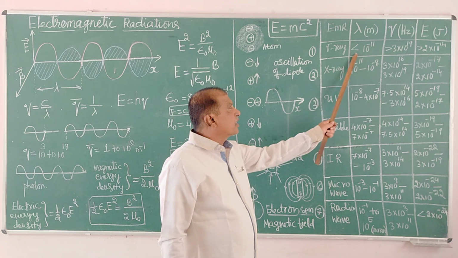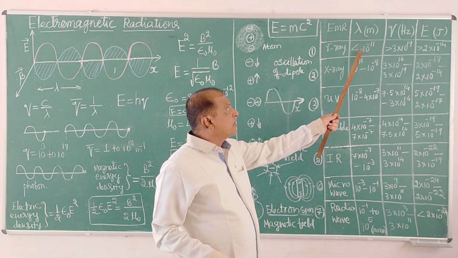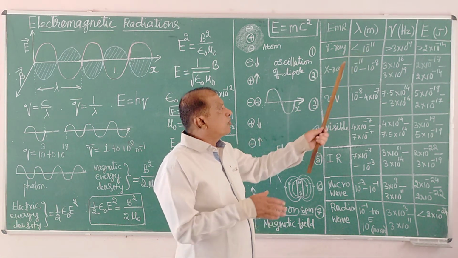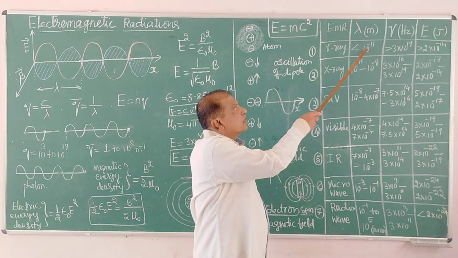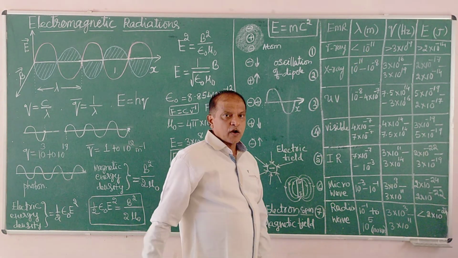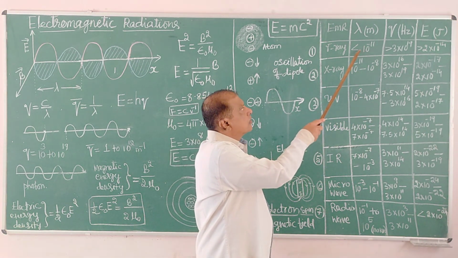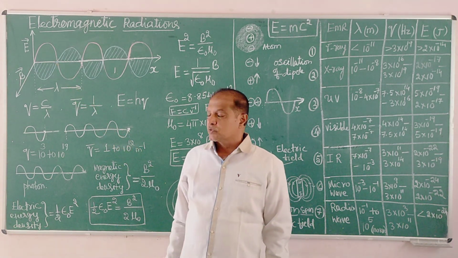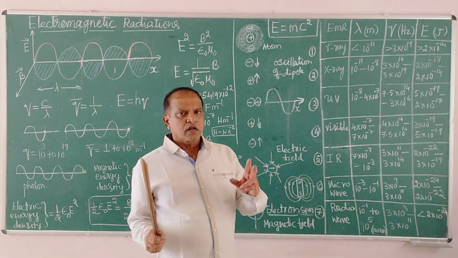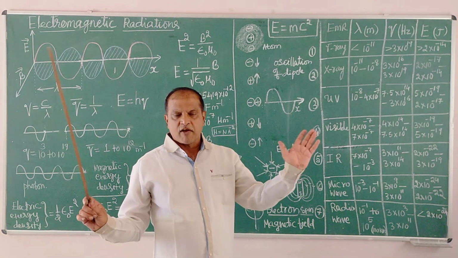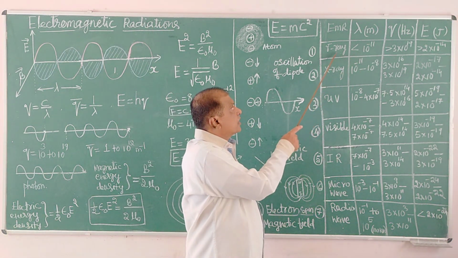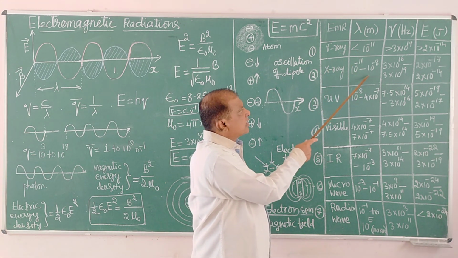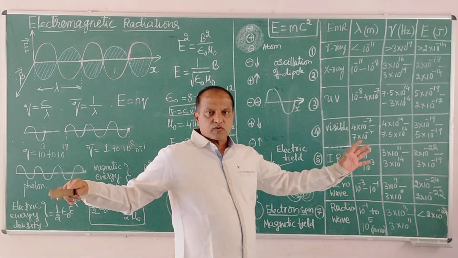Here there is a range of wavelength: 10 to the power of minus 11, very small wavelength. Less than that, 10 to the power of minus 11 to 10 to the power of minus 12 meter, very small, even less than a nanometer. That is gamma ray wavelength. Smaller the wavelength, higher the energy, of course. So in that range, not one signal, but a range of wavelength values. It is the same as frequency, a range of wavelength. This range of wavelength is called gamma ray, a mixture of waves.